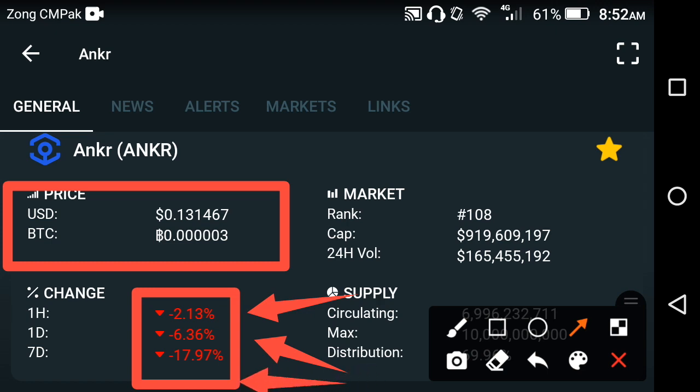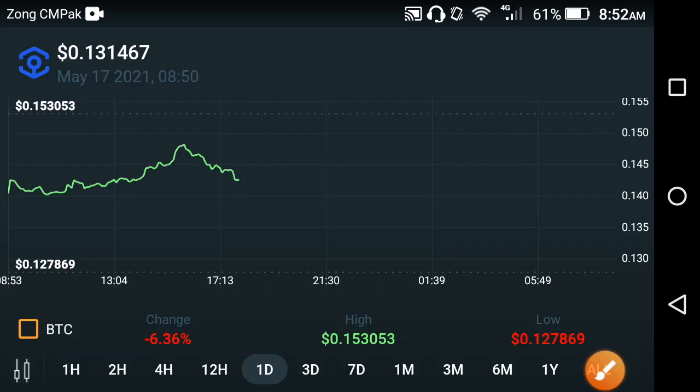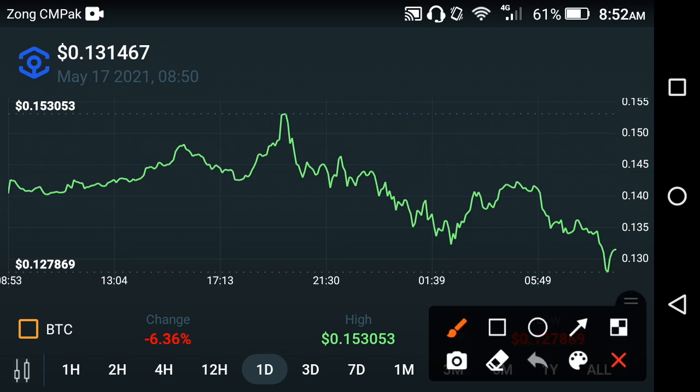So what's the reason behind it? Why is the price of the Ankr coin going negative, friends? Absolutely, I'm very shocked to see this kind of change in the Ankr coin, and I'm very sad about what's going on in the Ankr coin at this time. Let's see the price chart for more details.